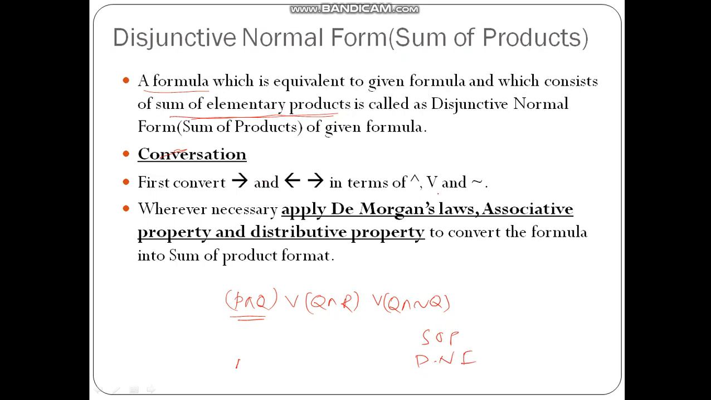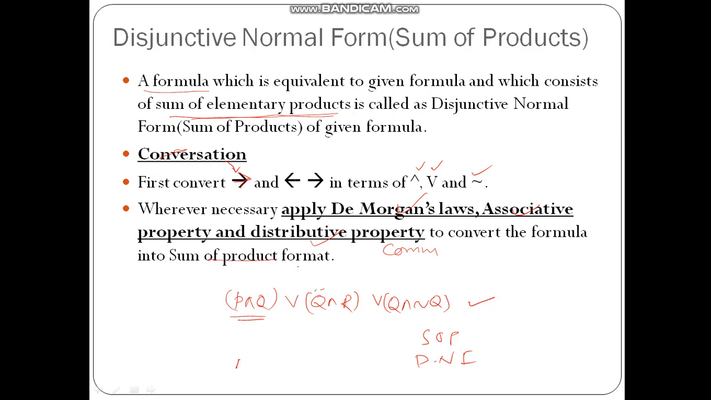Whenever any formula is given, at that time we have to convert it to this particular format. So if your given formula consists of, let us say, conditional or biconditional statements, you have to convert them to and, or, and negation. Then wherever necessary we can apply De Morgan's laws, associative laws, distributive laws or commutative laws to convert the formula into sum of products format. So let us see some examples.